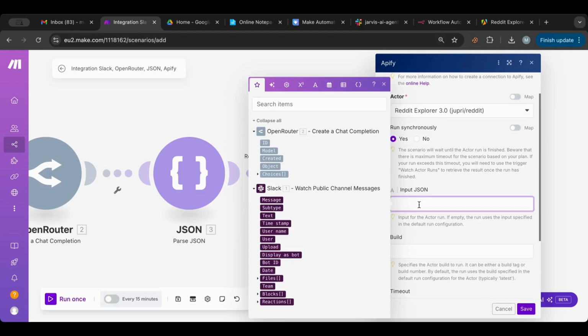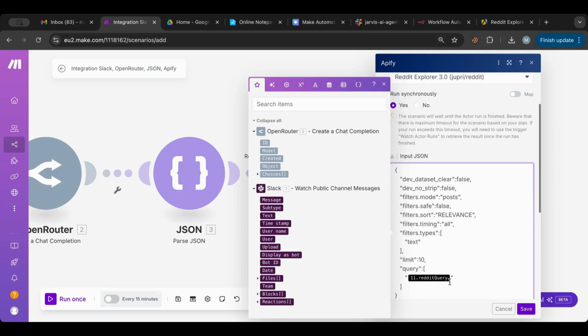Okay, so we want to put a JSON, so let me put this JSON, and what we want to do is take from 3.reddit query as we specified, right? Okay, so what we're doing here is we're searching posts.